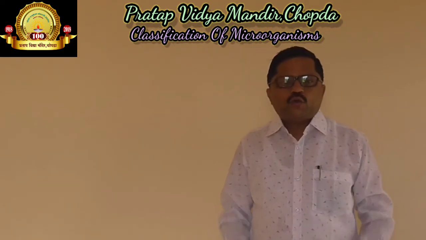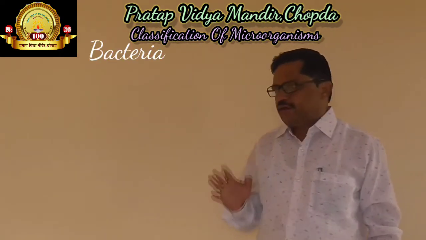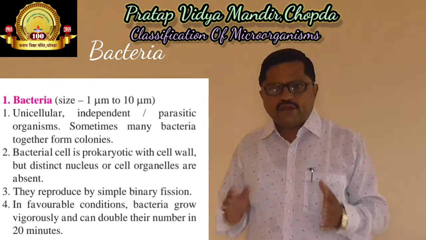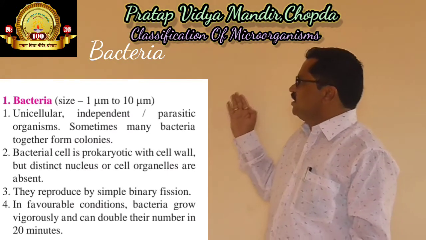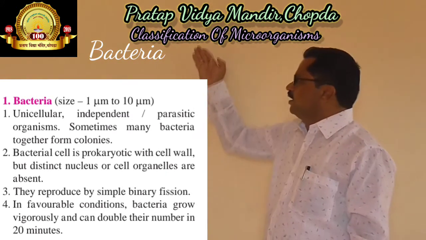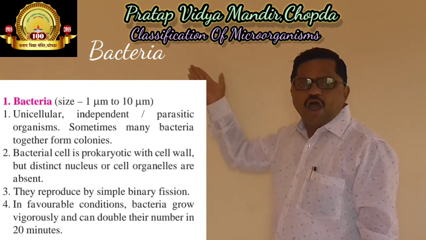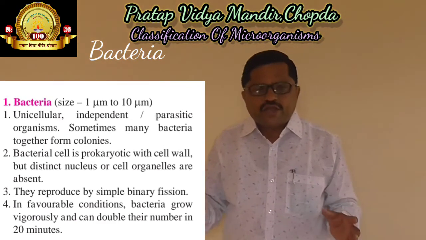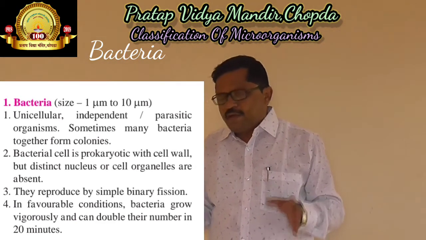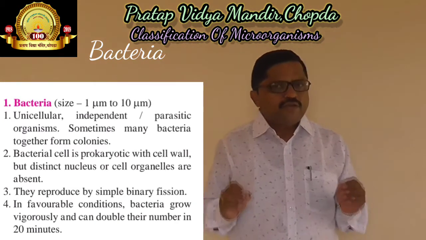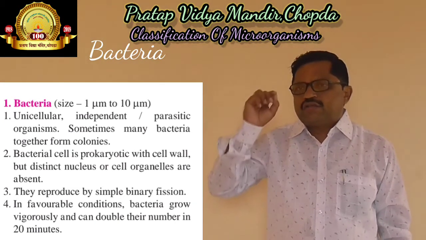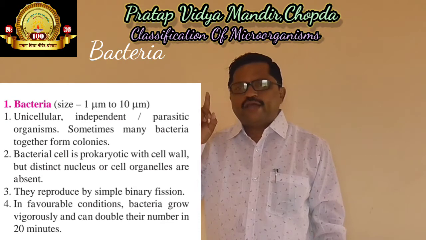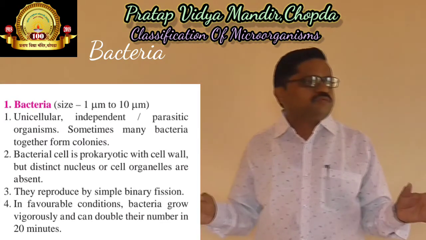One group of microorganisms is bacteria. Friends, what are the different characteristics of bacteria that we are going to see? You can see them here. Out of these, the first is the nature of the cell: bacteria are unicellular. Unicellular means their total body is made up of a single cell, so they are called unicellular organisms.